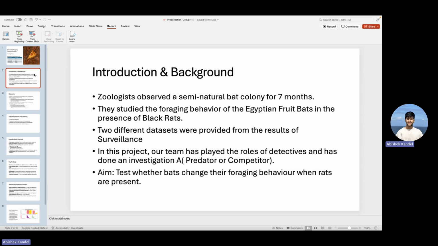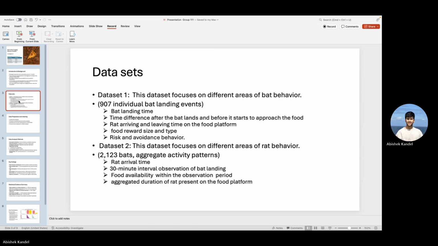We worked with 2 comprehensive datasets that gave us different perspectives on the same phenomena. Dataset 1 consists of 907 individual bat landing events, where each row represents a single bat decision to land on the food platform. Dataset 2 consists of 2,123 30-minute observation periods, giving us an aggregate view of both species' activity patterns.